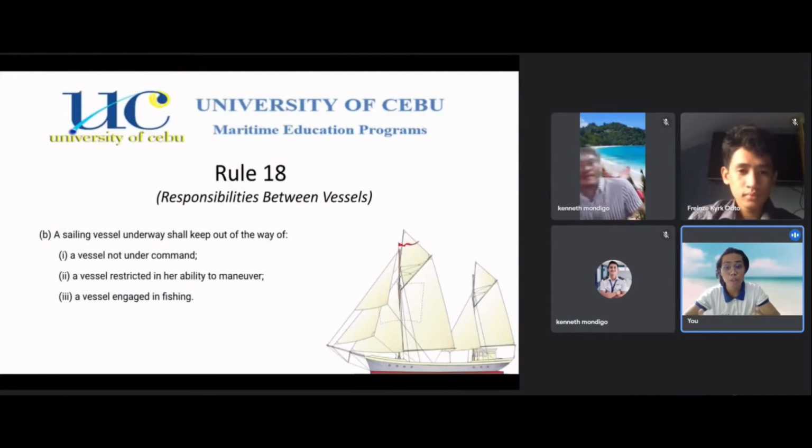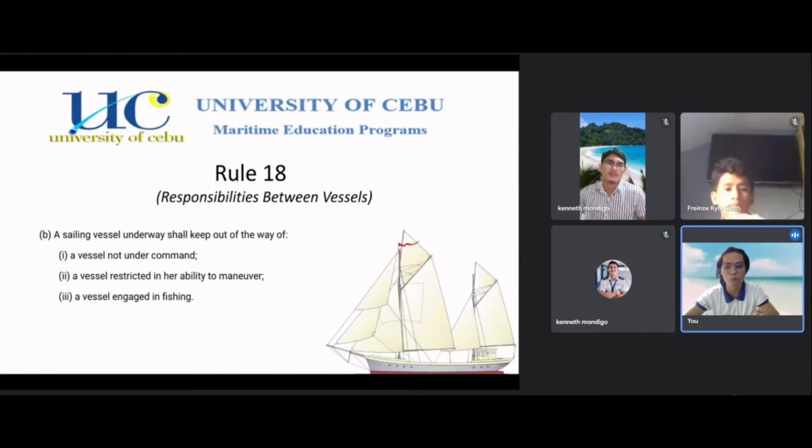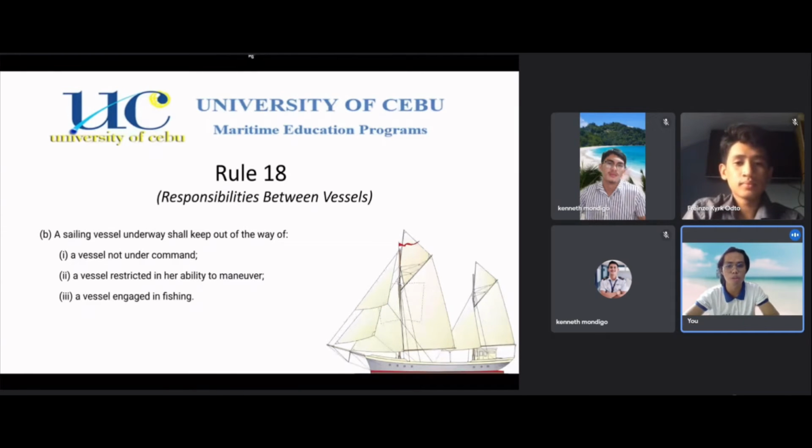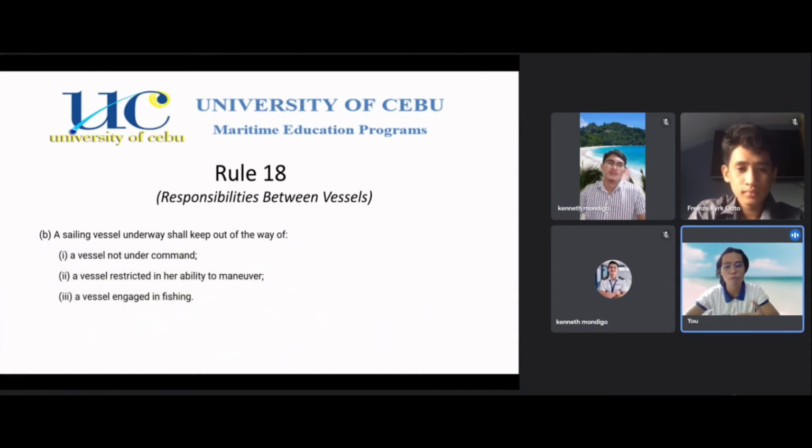So again, Rule 18, paragraph B: a sailing vessel underway shall keep out of the way of: Subparagraph 1, a vessel not under command. Subparagraph 2, a vessel restricted in her ability to maneuver. And subparagraph 3, a vessel engaged in fishing. So as you can see, there is a hierarchy forming about the vessels, which vessels have the utmost priority and which vessels are the give-way vessels. So later I will show a diagram so that you can understand better what I am talking about. So next slide, please.